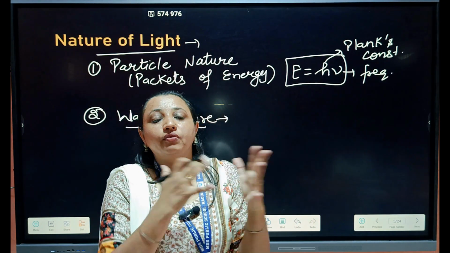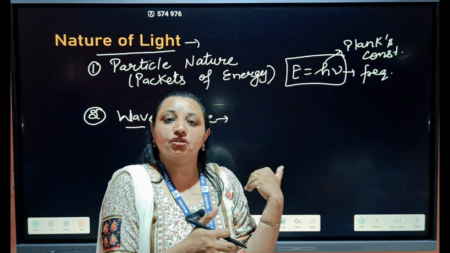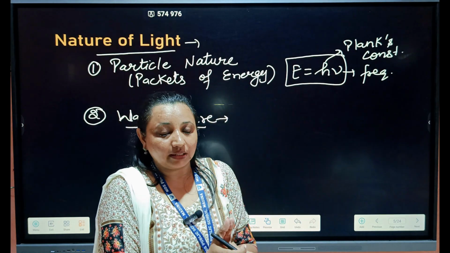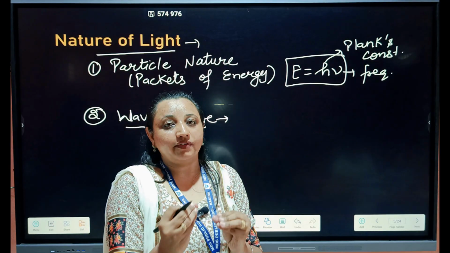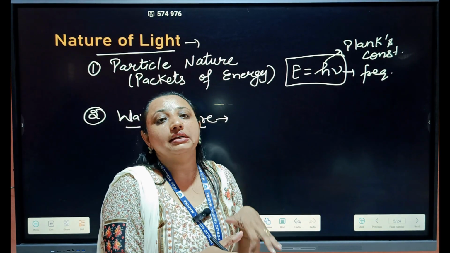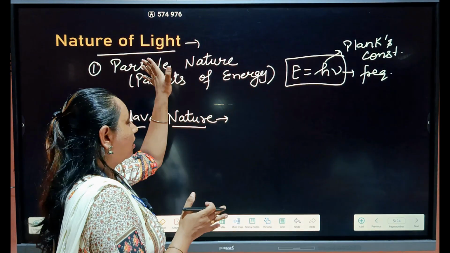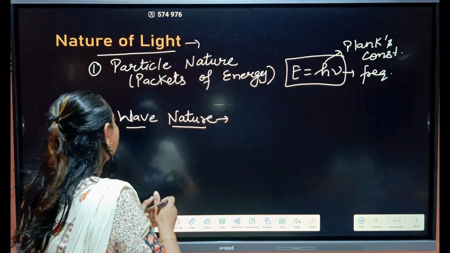So in this chapter we do not consider light, okay? We will not explain the light as much. We will discuss it in class 12 when you are in class 12. But here we discuss the phenomena which are based on light, that is reflection and refraction. So we will not go in depth as much that we can explain the phenomena of the particle nature and the wave nature.